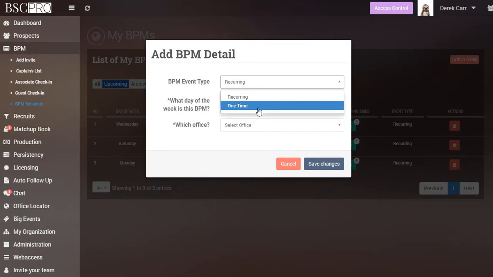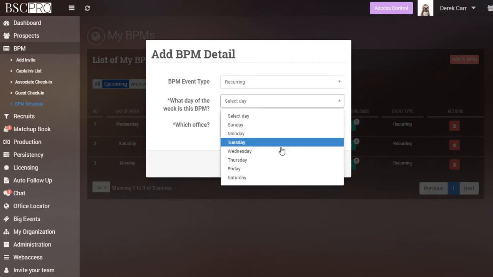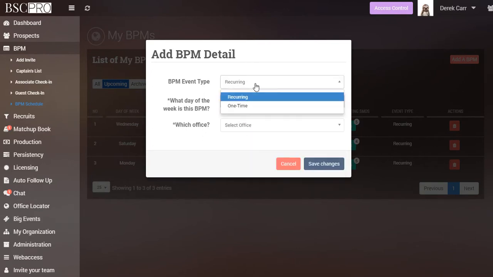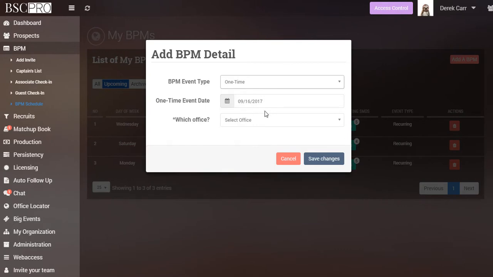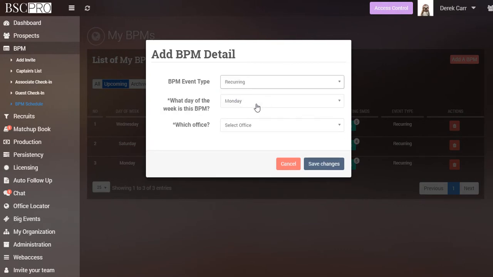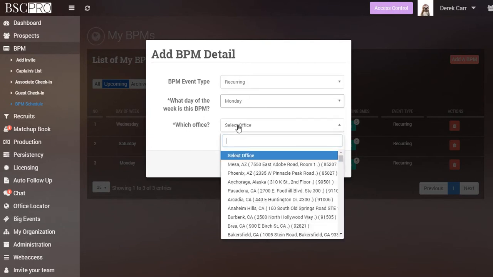You have the option for a recurring or one-time. A one-time would be something like a Super Saturday. You select the day of the week that the BPM is going to be if it's recurring. Notice that if it's a one-time, it's just going to ask you the date that the event is happening. So let's say recurring, and I want to do it on a Monday, and it's going to let me select my office. Now if I type an office, you can search by city or address.